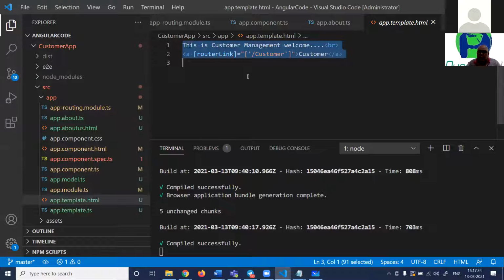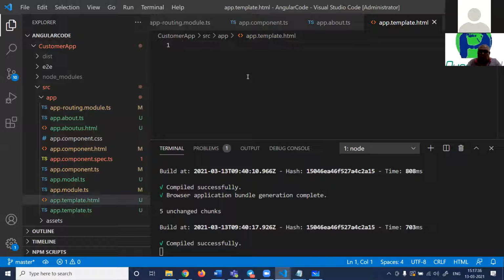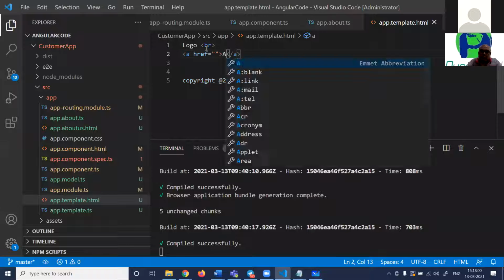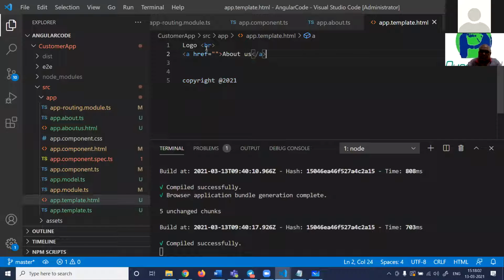Now this page here is the common page. It will have at the top a logo. It will have some footer like copyright 2021, right? And this page can also have the hyperlinks. This can be the logo, image, and all. And then you can have one hyperlink here, href, go to about us, go to customer. So you can think about this as a left menu.